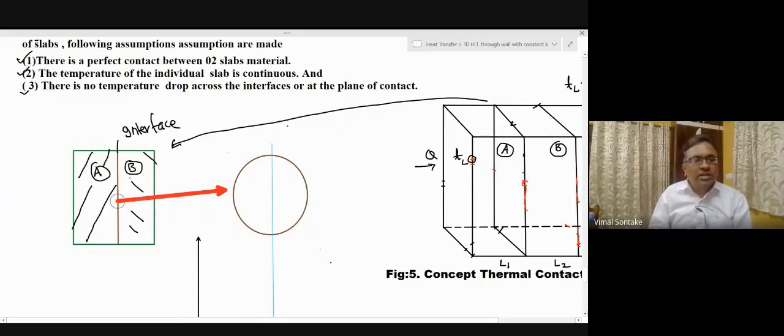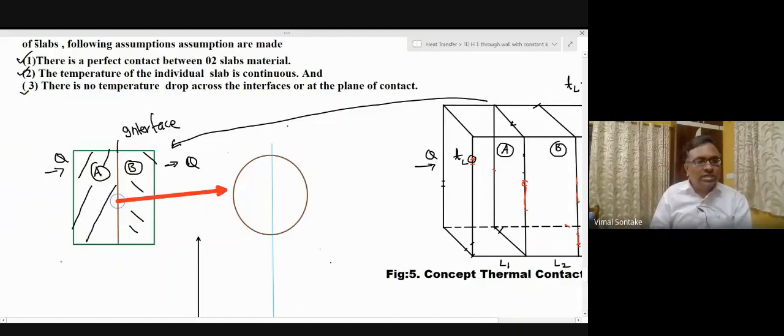Under such condition, if heat transfer takes place from slab A towards slab B, there won't be any temperature drop at this interface, and there will be a single temperature which can be represented as a temperature of this interface as a whole.